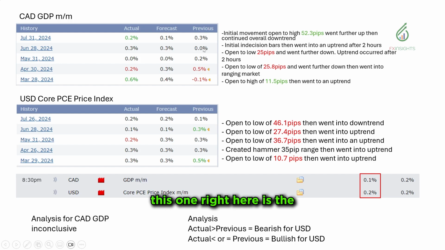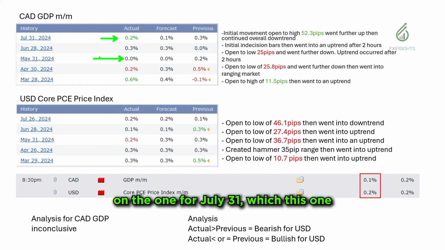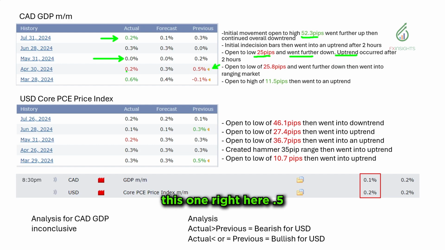Next here, the previous is actually less than the actual. It actually went up. So there were indecision bars, but it went into an uptrend 2 hours later. This is where the inconclusiveness comes in, on May 31, where there was an open to low of 25 pips, even though the actual went lower. So it's a bit different in terms of the action compared to July 31, which created a 52.3 pip move up. This one went for a 25 pip movement down, actually went further down, and then it created the uptrend 2 hours after.